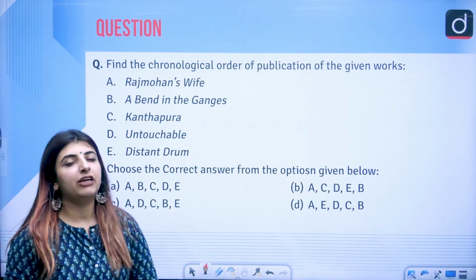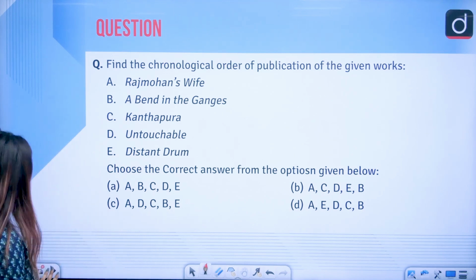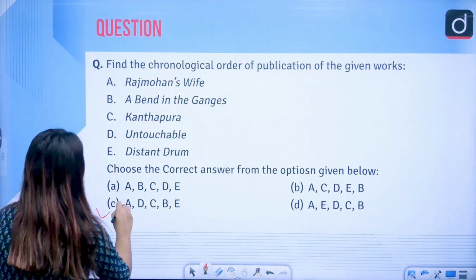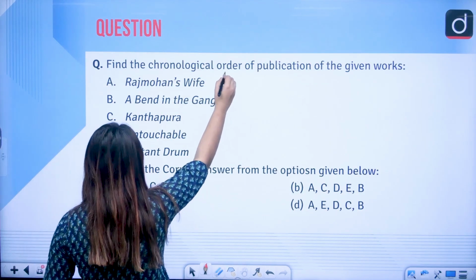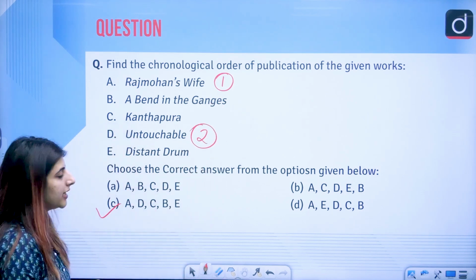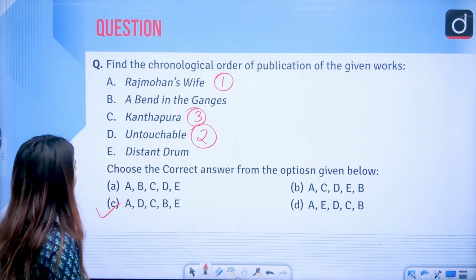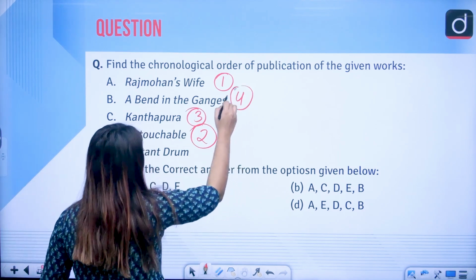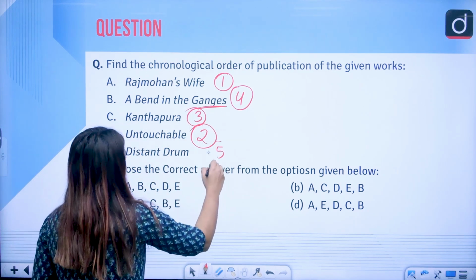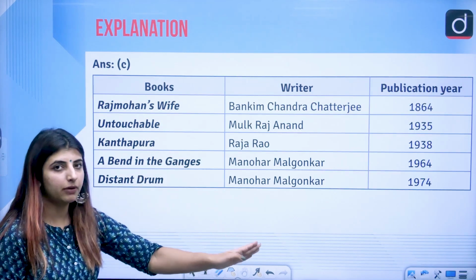Chronological order of the publication of given works again. The answer to this question is option C. That is A, of course. D, Untouchable, we just did Mulk Raj Anand's Untouchable. C, Kanthapura by Raja Rao. B, A Bend in the Ganges. Ganges is Ganga Mata only, correct? And E, that is Distant Drum. Let's see who wrote which novel and what date they were published in.